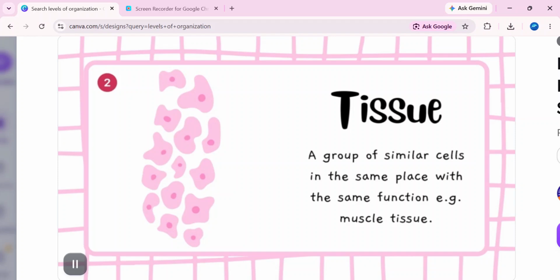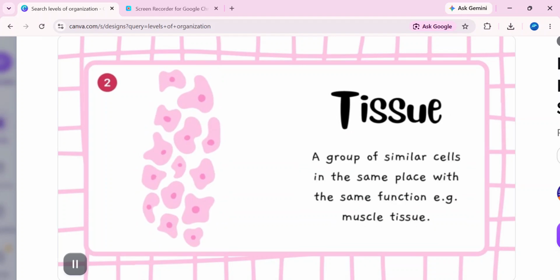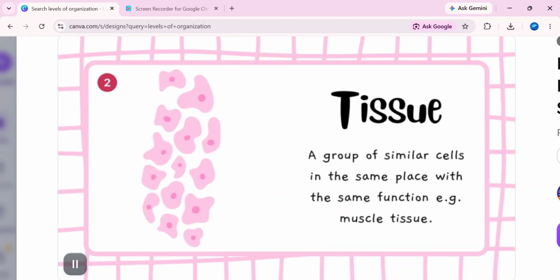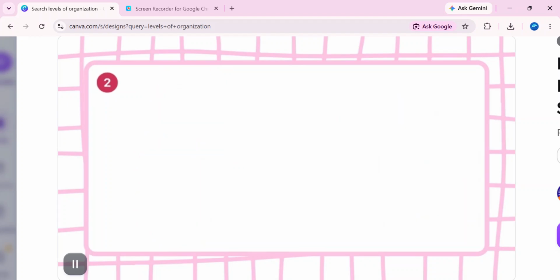Think of it like a football team. One player can play the game, but when many players work together, they form a team. In the same way, cells working together form a tissue.